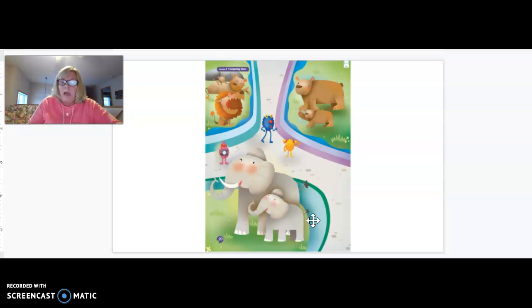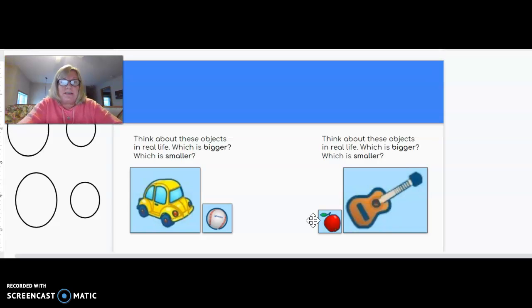Okay? All right. Here's a couple of questions that I have. Let's look at these pictures. Think about these objects in real life, not the toy ones I have. Think about a real car that you drive in with your mom and dad, and think about a baseball that you would play with in a real-life baseball game. Which is bigger and which is smaller?